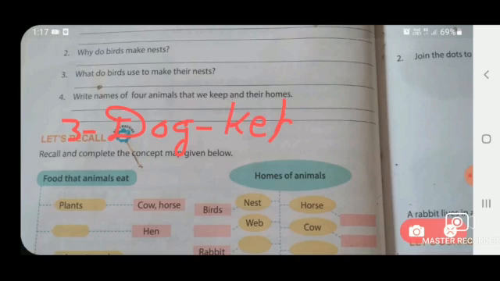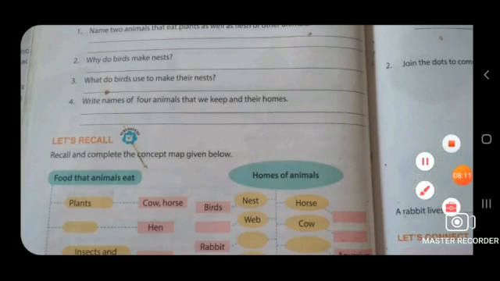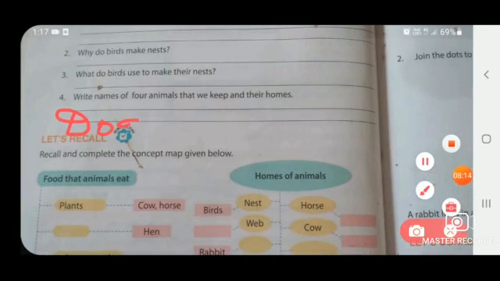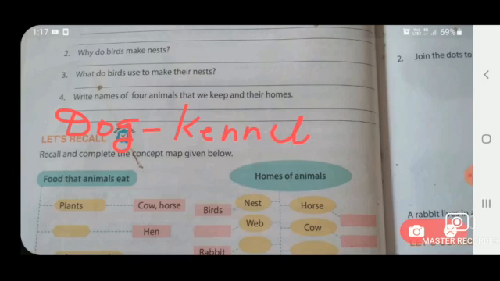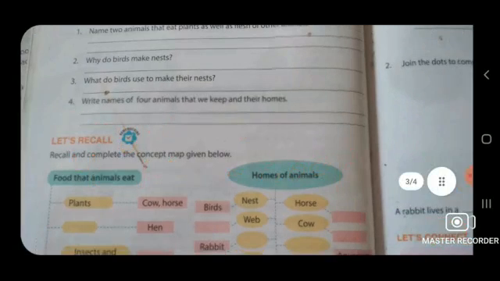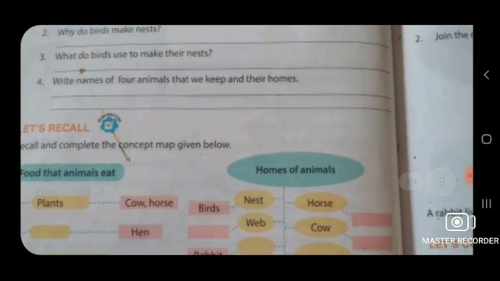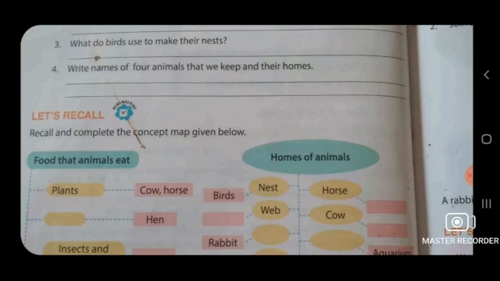So write here: dog, kennel. Okay, and the fourth is hen. Hen lives in a coop. So write here: hen, coop. Okay, that's clear. Now our exercise is complete.